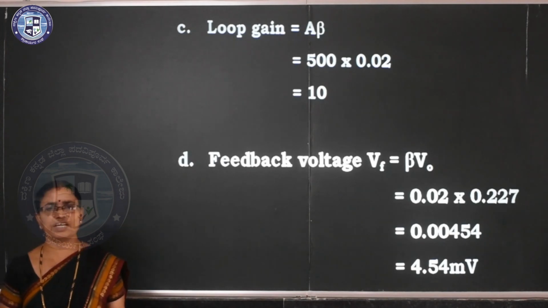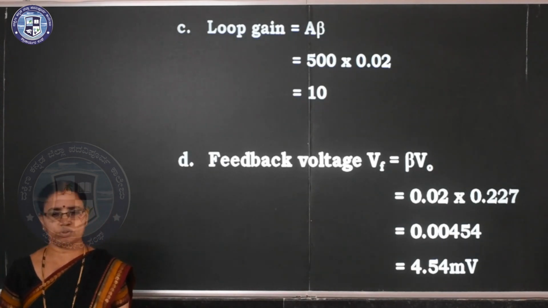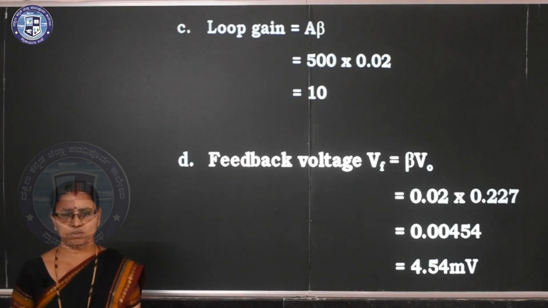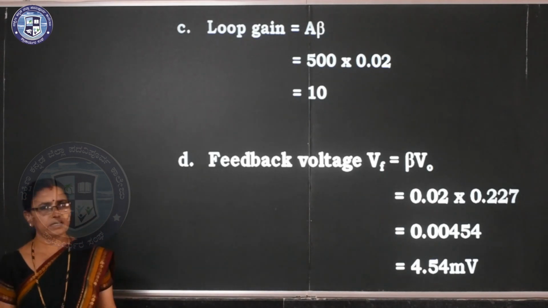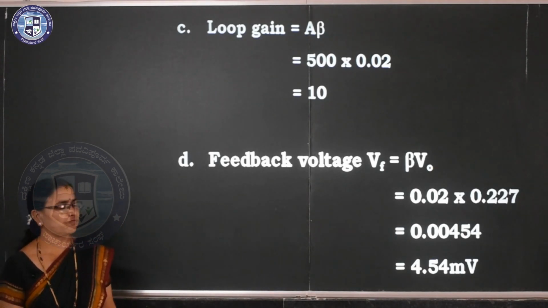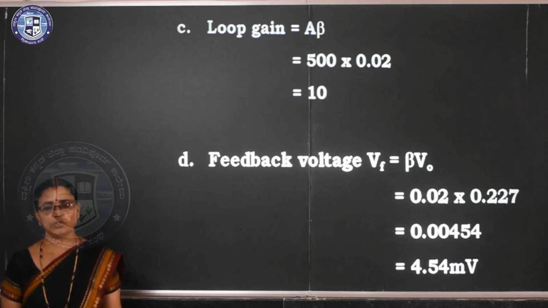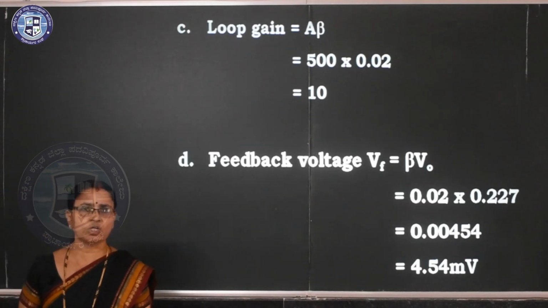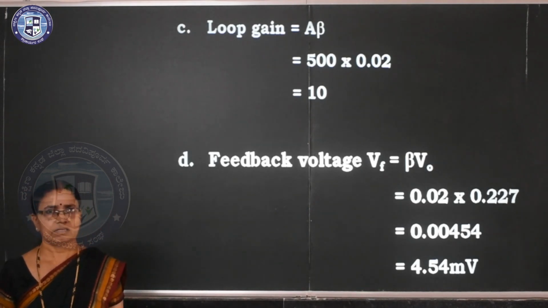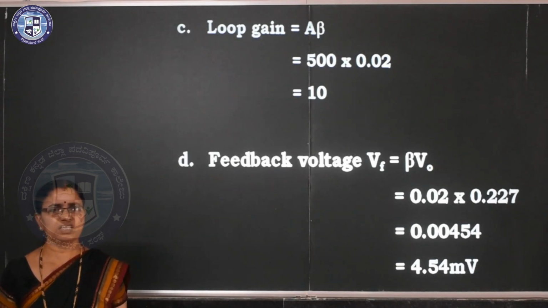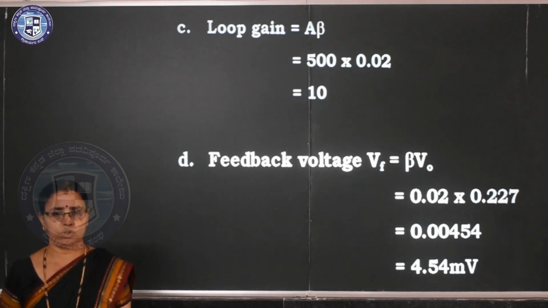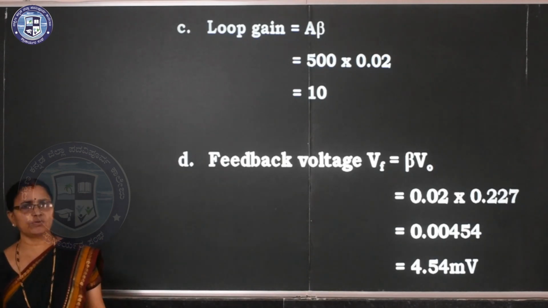Feedback voltage, that is Vf is equal to beta into V naught. Beta is equal to 0.02, V naught 0.227 volt it is. You can write in millivolt also. The answer is millivolt. So here the answer is 0.00454. It is volt. So I converted into millivolt, 4.54. Otherwise, you can keep as it is. If you don't know the conversion, don't do it. Keep as it is, write as volt only. If the conversion is wrong, you are losing the marks. So if you know it properly, then only you write.